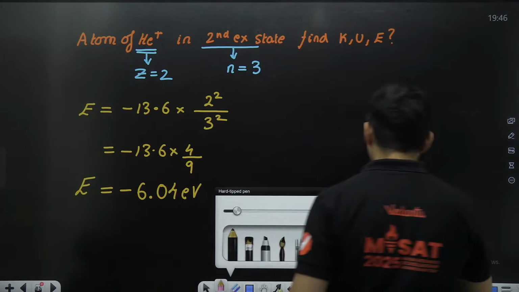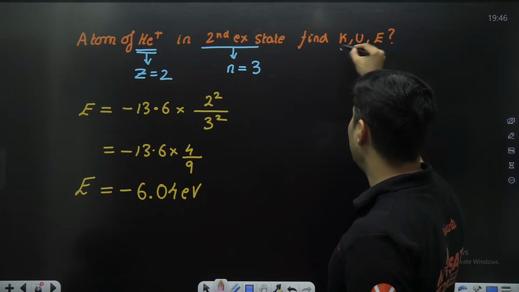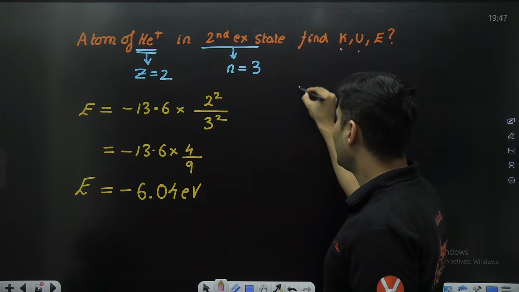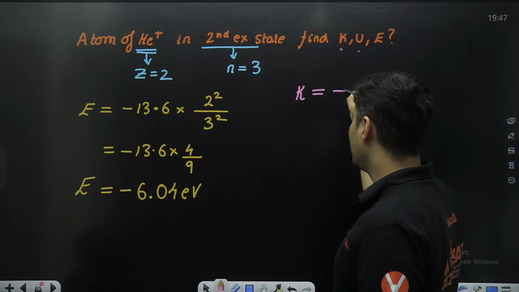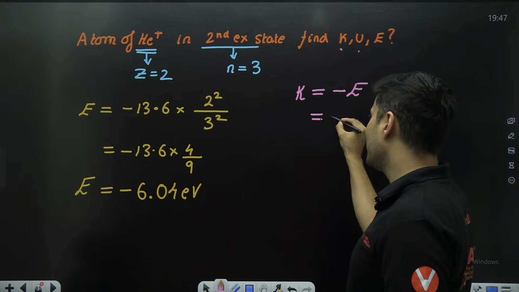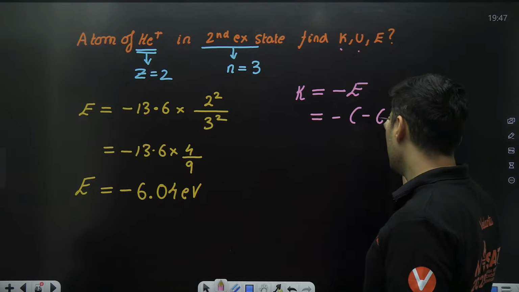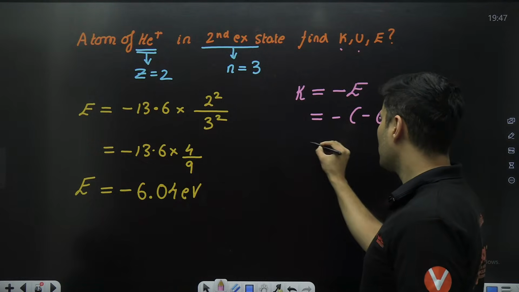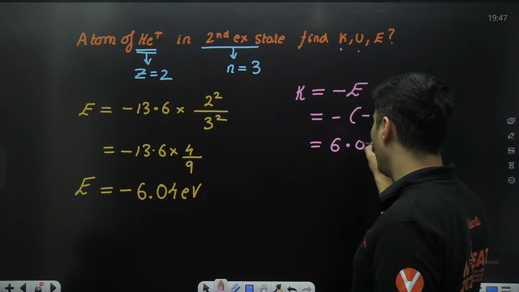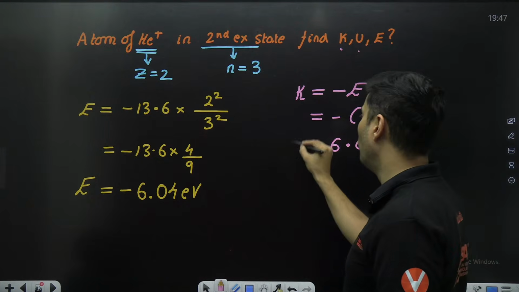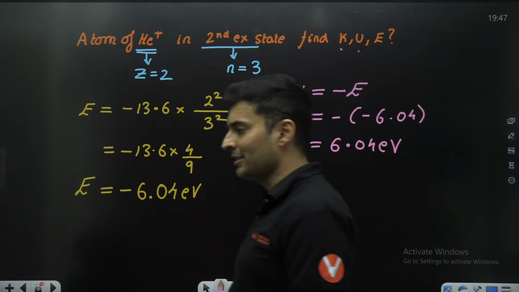But that is not the end. The question says also find kinetic and potential. So the kinetic energy is negative of the total. That means it is negative of negative 6.04, so it will be positive 6.04 electron volt. That is your kinetic energy.